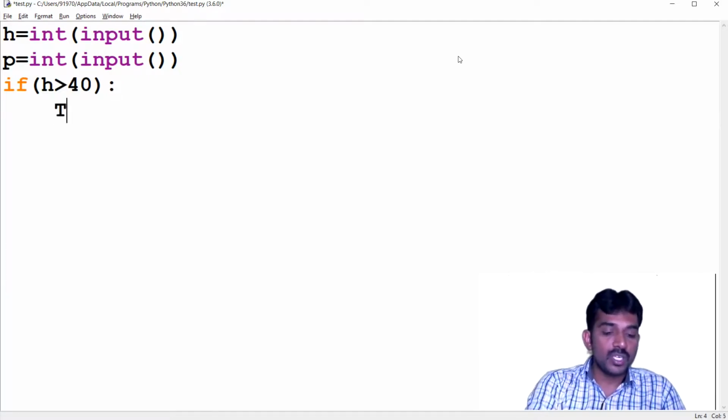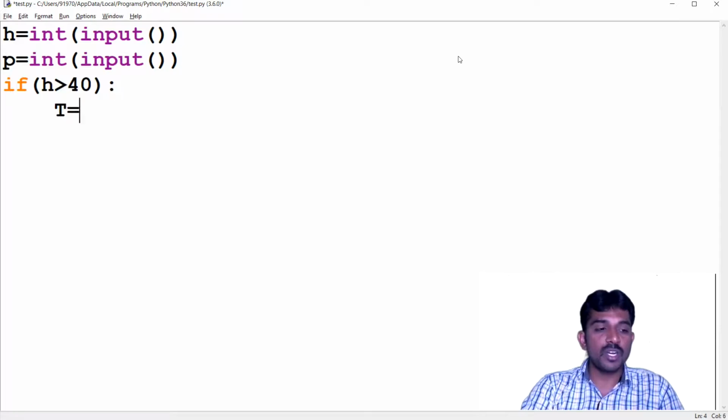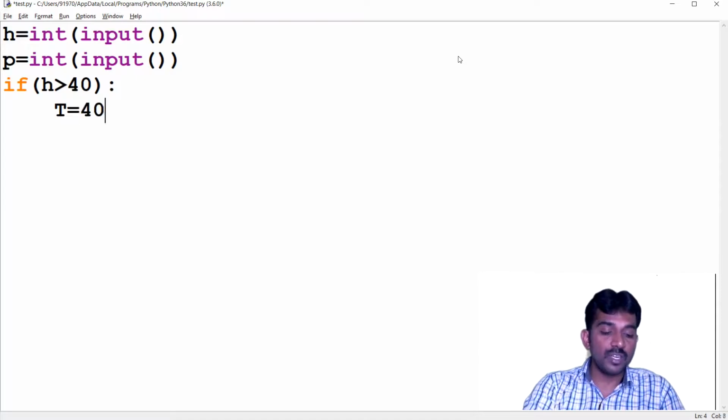So T equal to initially 40 into P, plus extra. How many extra? H minus 40. That is the hours you need to subtract, right?